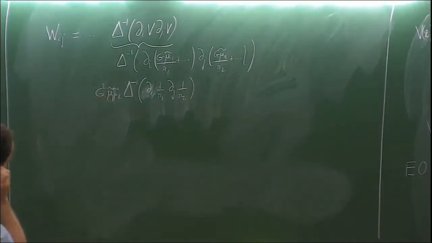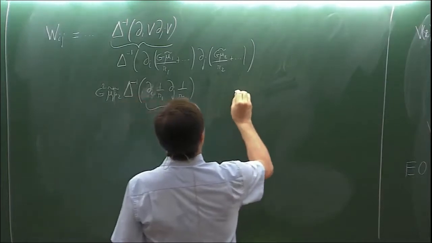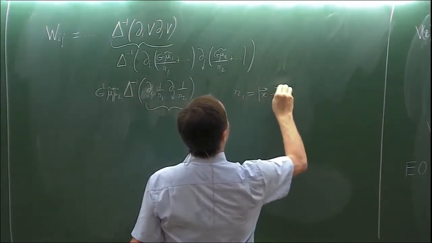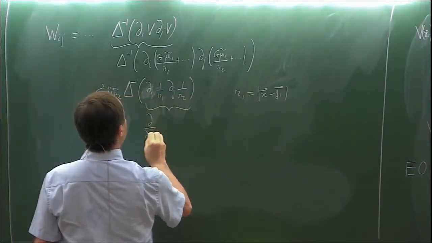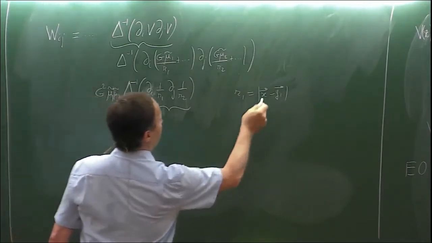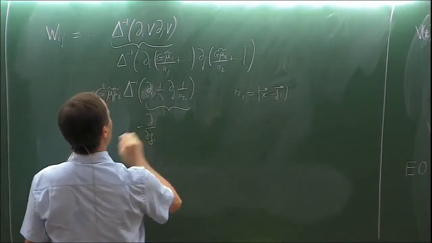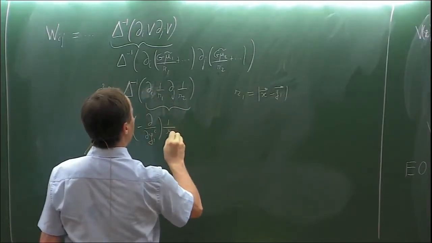And the trick is to say that r1 is x minus y1, and r2 similarly. I will rewrite this not as a derivative with respect to the field point, but as a derivative with respect to the source point, modulo a sign.